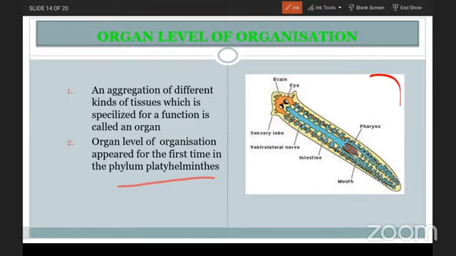Here you are able to see a Platyhelminthes organism, that is planaria. For the first time, organs are formed in Platyhelminthes. That is the reason we call it the organ level of organization.